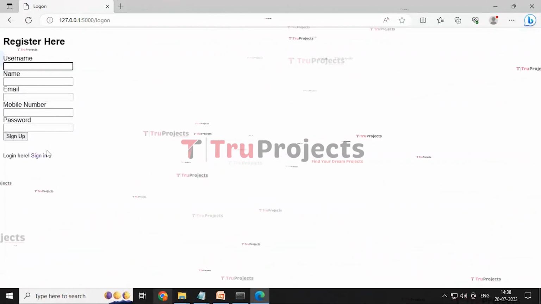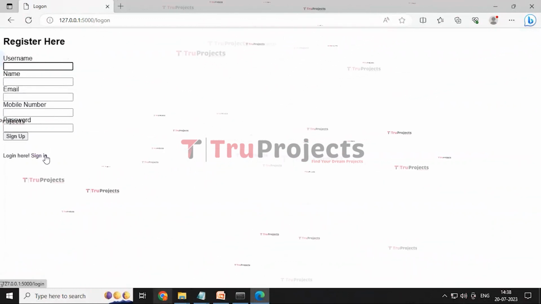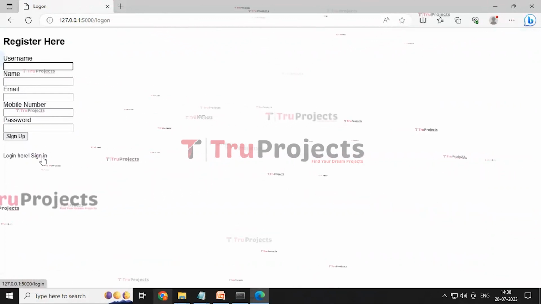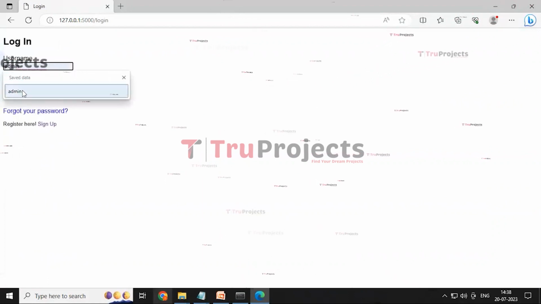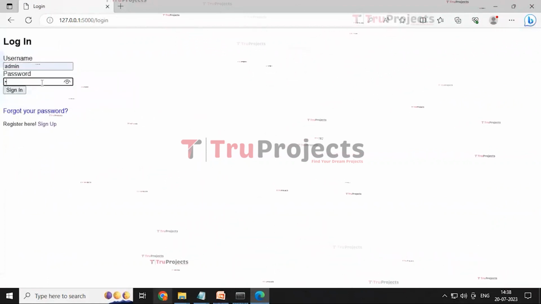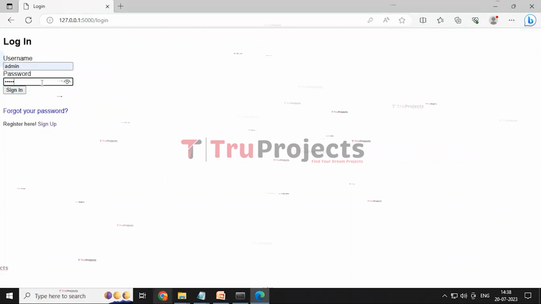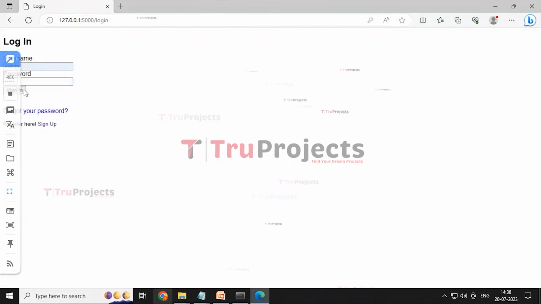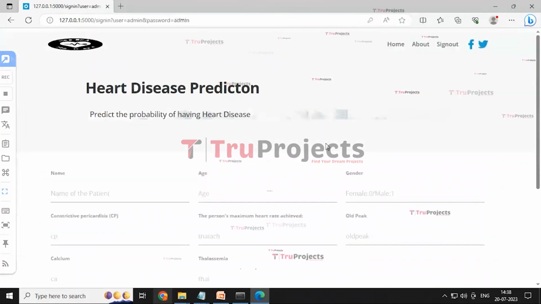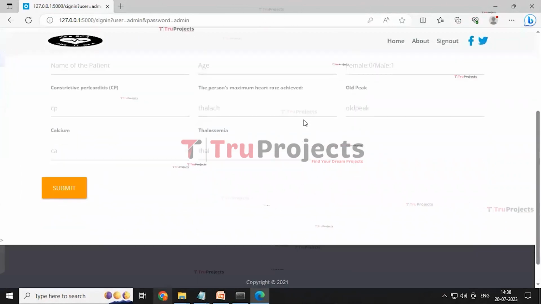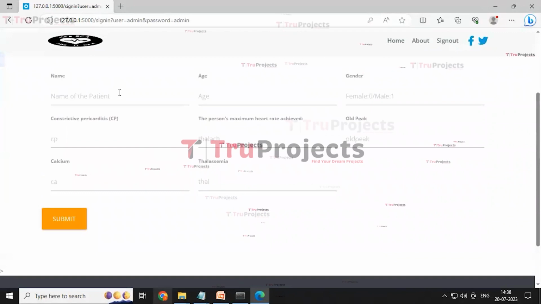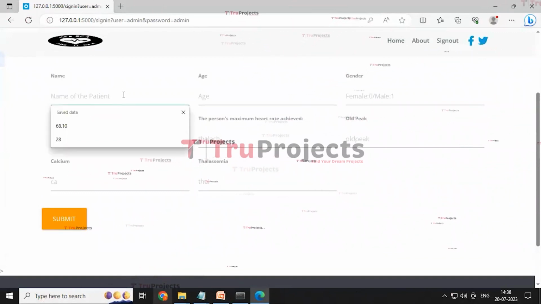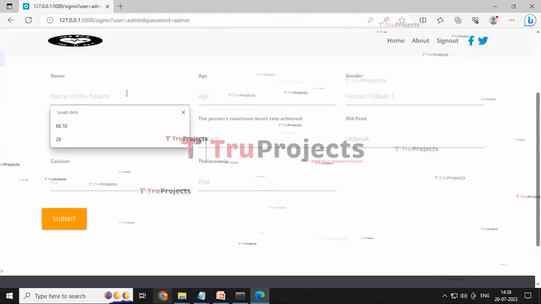It is mandatory to create an account, but I already have an account, that's why I'm using the sign in page to log in with the username and password as admin, and then click on the sign in button. By this, it redirected to this page called the index page containing the various columns within it, and we need to enter the columns with our attributes.